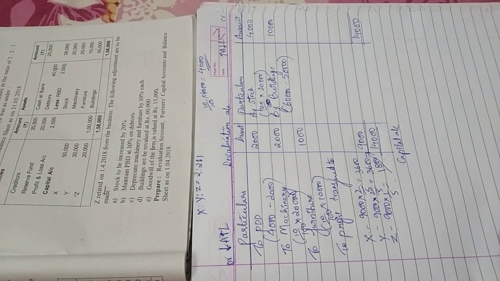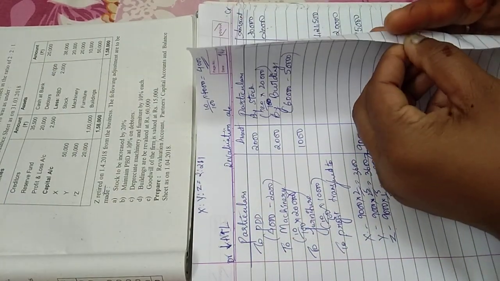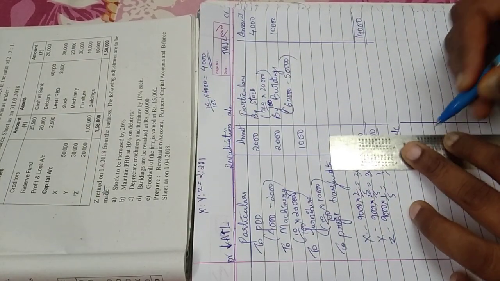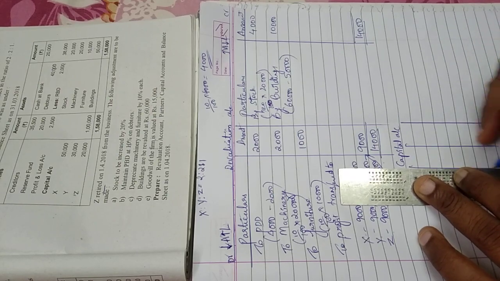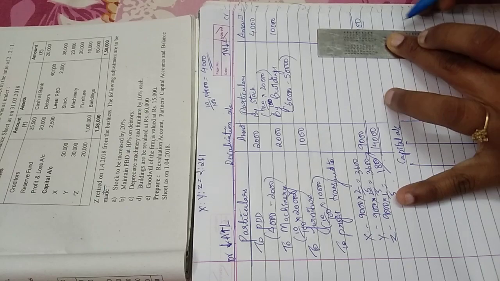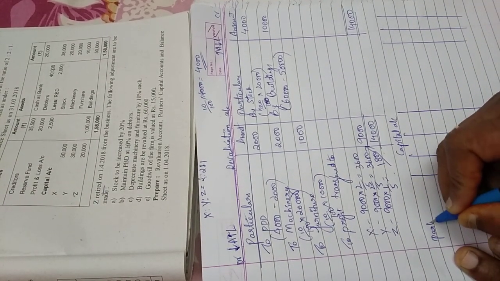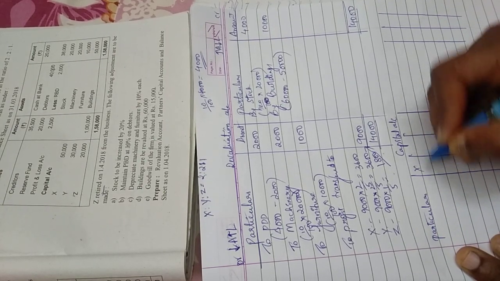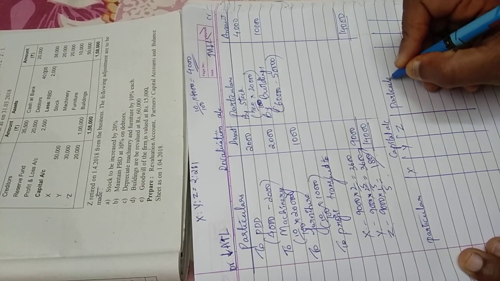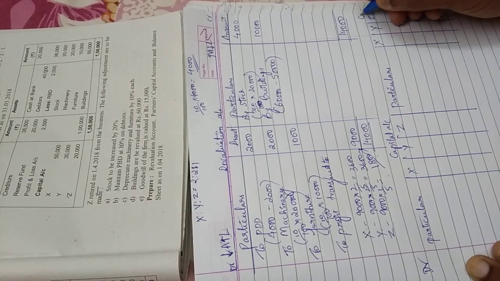Okay, capital account, again you're doing it for two partners, sorry, three partners now. Okay, so who are the partners? You will write particulars X, Y and Z. Okay, again particulars X, Y and Z. This is your debit side, this is your credit side.